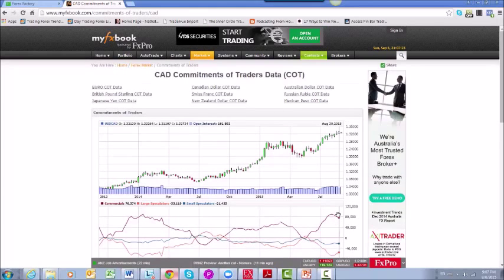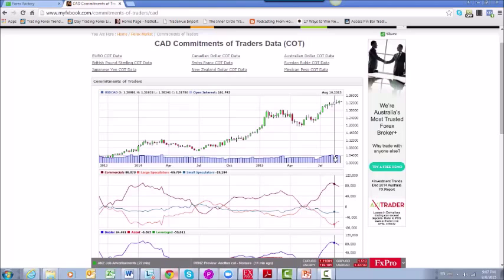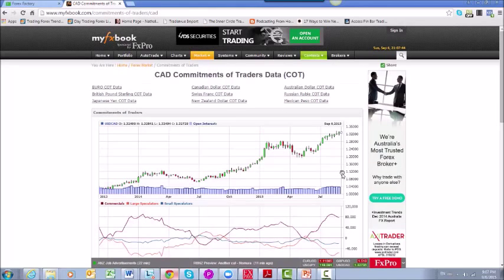So in terms of the Canadian dollar, we have seen a decrease in the short position. I would say neutral to bullish on the Canadian dollar. We may still see some range bound trading. However, the outlook based on the commitment of traders data would be, sorry, bullish to neutral.